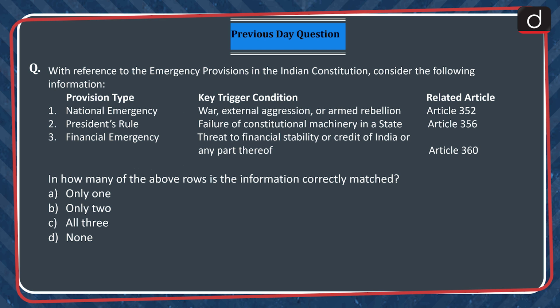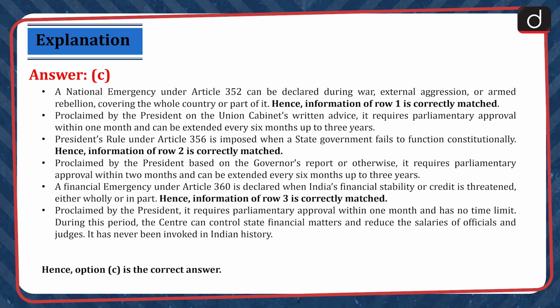A. Only 1. B. Only 2. C. All 3. D. None. The correct answer is option C. A national emergency under Article 352 can be declared during war, external aggression or armed rebellion covering the whole country or part of it. Hence, information of row 1 is correctly matched. Proclaimed by the President on the Union Cabinet's written advice, it requires parliamentary approval within 1 month and can be extended every 6 months up to 3 years.